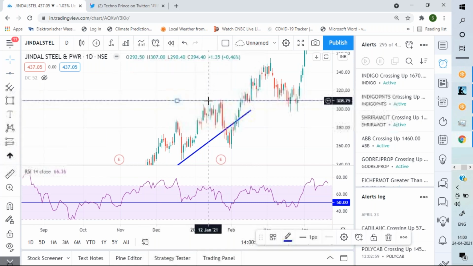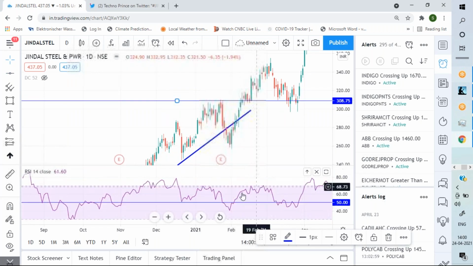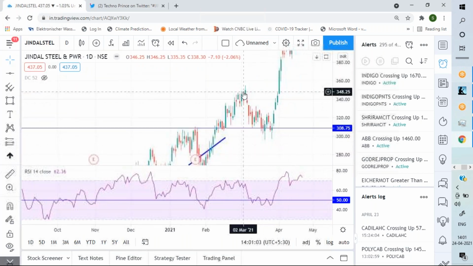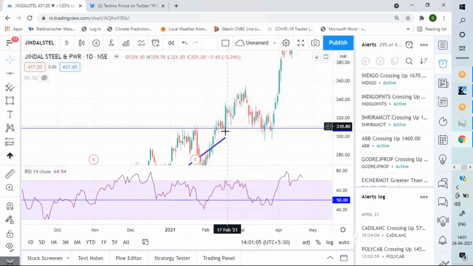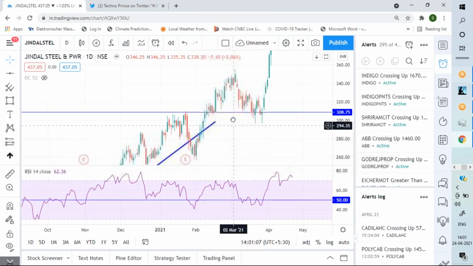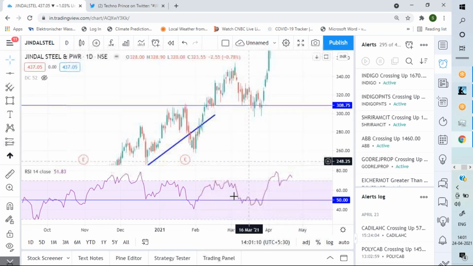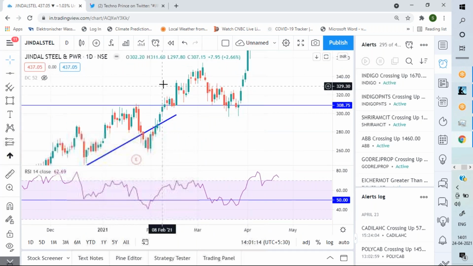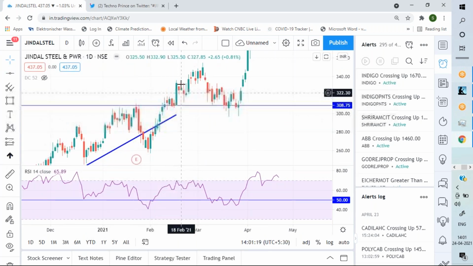Like this was the earlier resistance, I can see price continuously staying above it, and RSI is nearing the top and more bullish. So you can buy here, and from 309 it goes to 345. So you have to understand the pattern in which a trade is happening, not just mechanically going above it. I always respect these horizontal levels a lot. See, when I bought here, it went to 337 from 311.